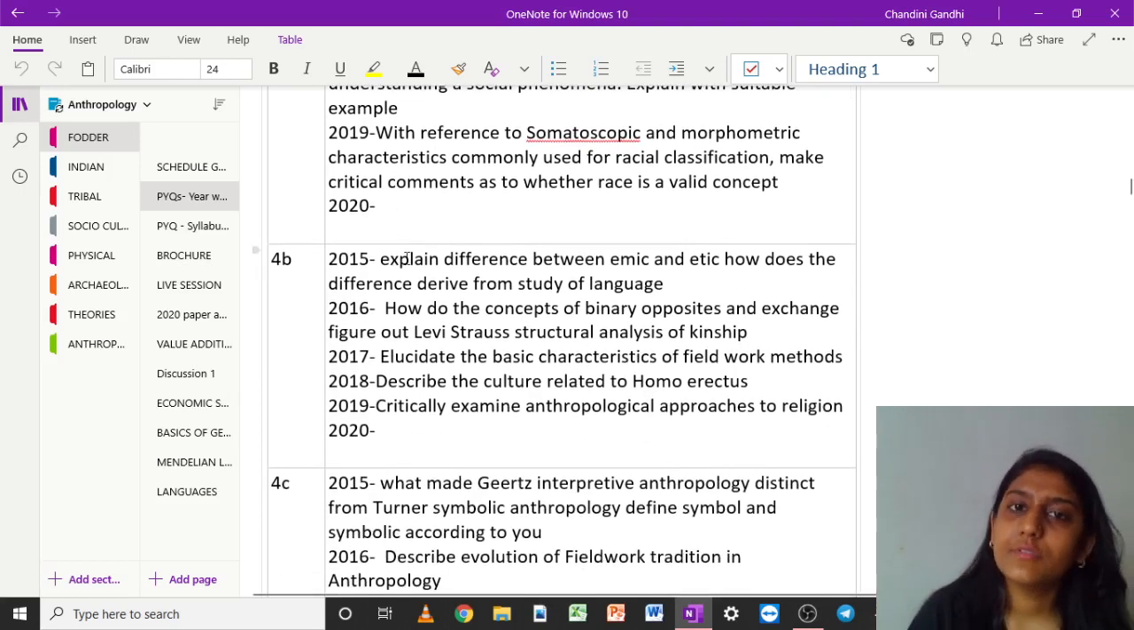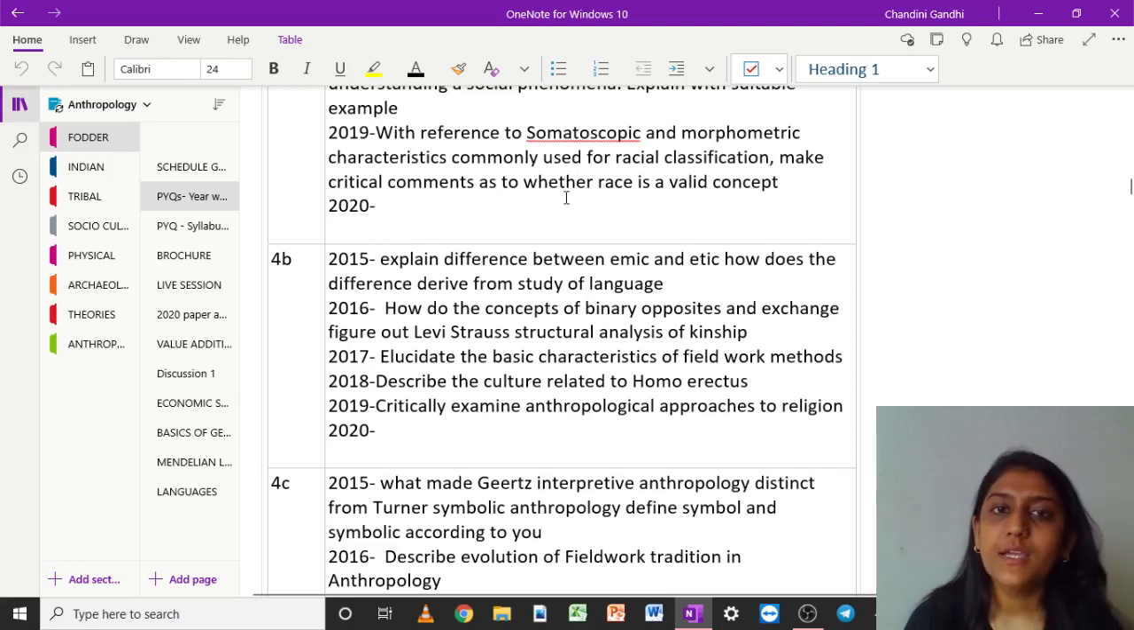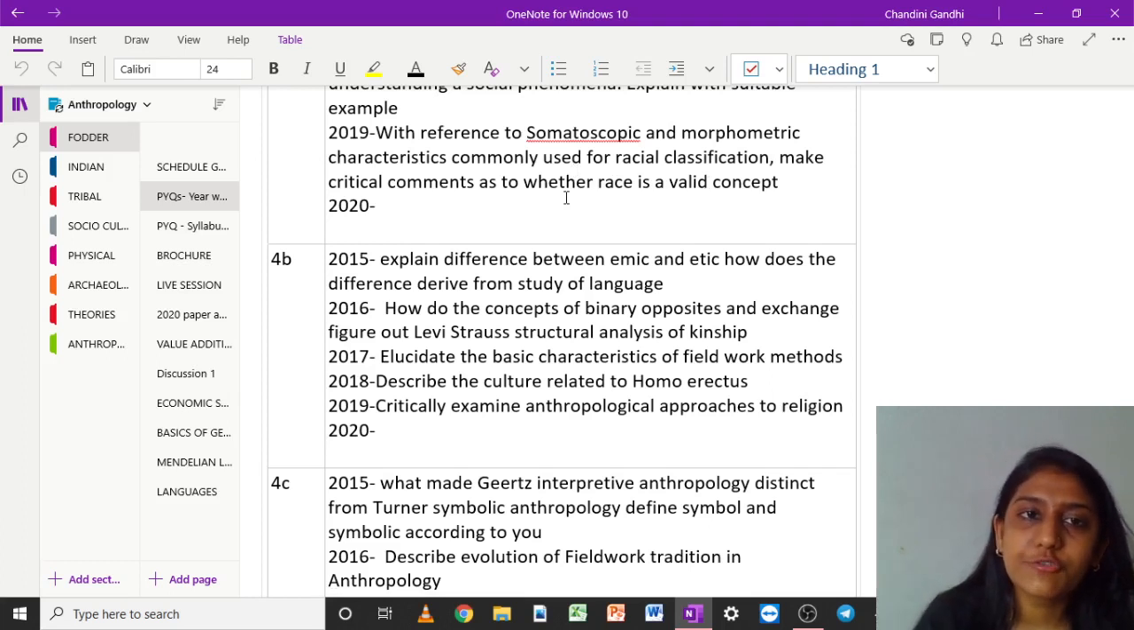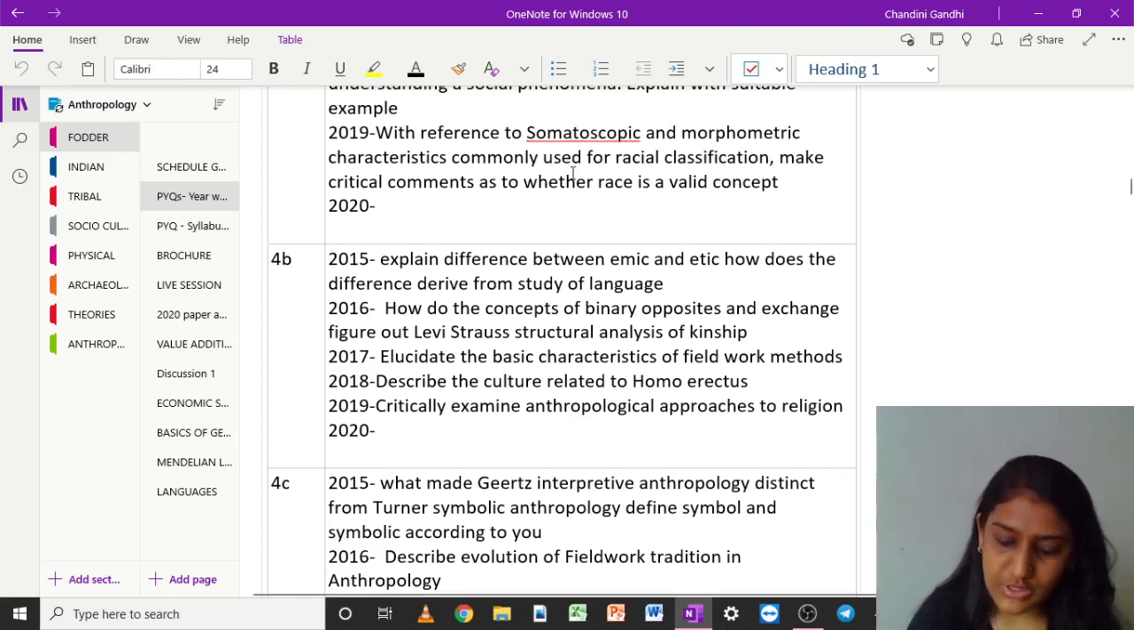And then here it completely shifts to your physical anthropology part, with reference to somatoscopic and morphometric characteristics commonly used for racial classification. Make critical comments as to whether race is a valid concept, which is 9.5. So it has completely shifted to physical anthropology within the sociocultural part.